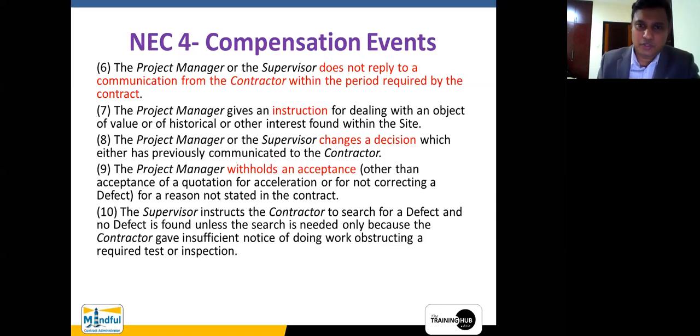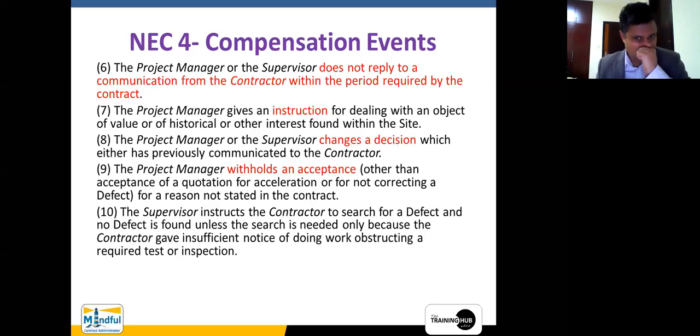These NEC compensation events, just study them and try to correlate them with the FIDIC version. So when you are going for a different employment in a country where NEC is being used, you can say, for example, I told you that FIDIC has an advanced warning system, whereas NEC has an early warning system. Those are two different scenarios. One scenario, but two different wordings, two different terminologies, two different approaches. Likewise, there is another one which says the project manager or the supervisor, which is also like the engineer's representative, changes a decision which was previously communicated to the contractor. This is also something like that.